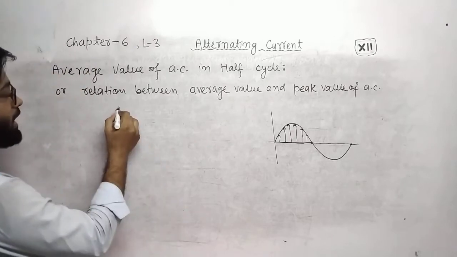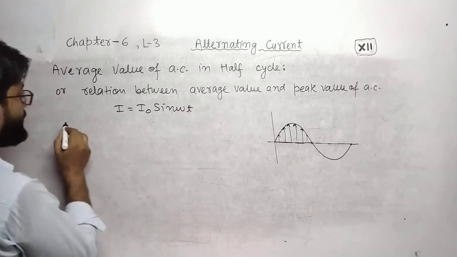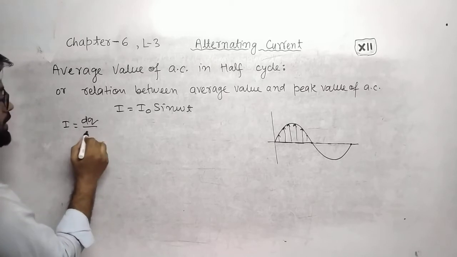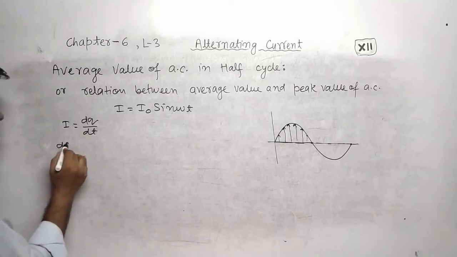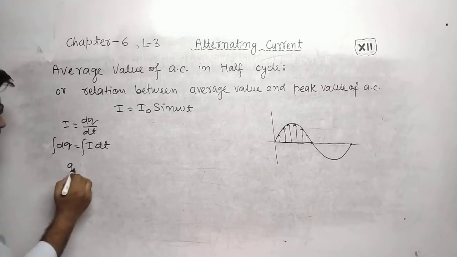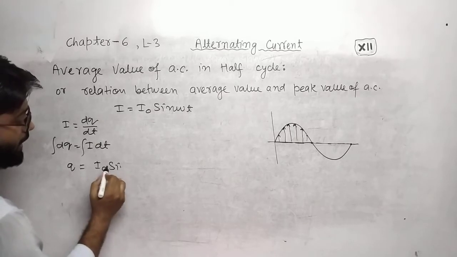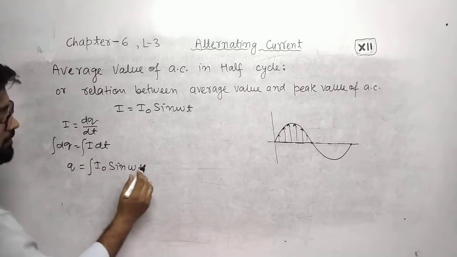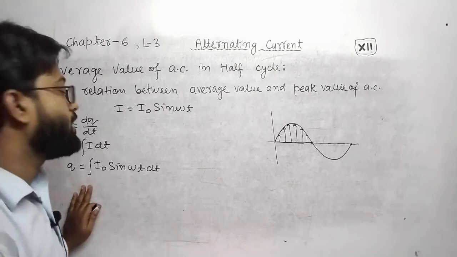But we know that I is equal to I naught sine omega t, and the instantaneous current at any particular instant is dq upon dt, meaning a very small charge induced on the coil. Here dq is equal to I dt. You can integrate both sides, and after integration you will have q, and in place of I you can write I naught sine omega t. Here dt is the variable, and you can put the limit of t.